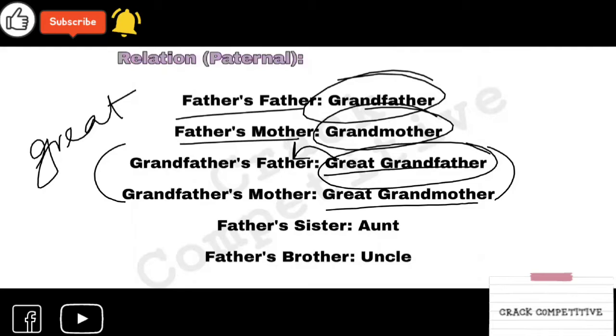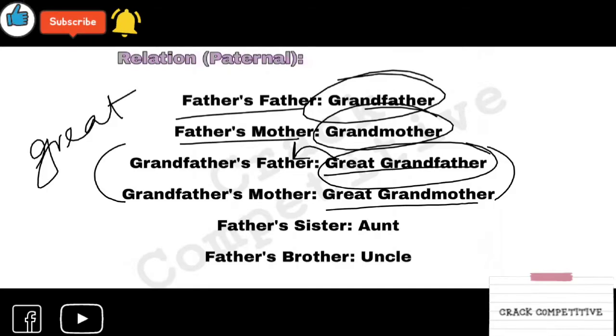Next, who is your aunt? Actually, uncle and aunt are very common relations because we say it to every unknown person: if the person is male, we say uncle, and if the person is female, we say aunt.